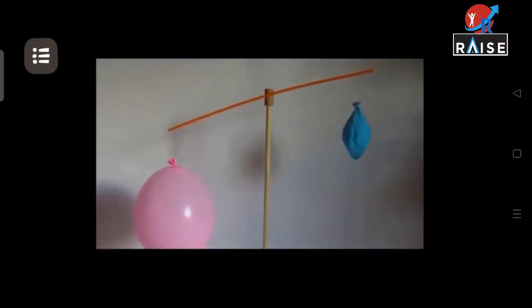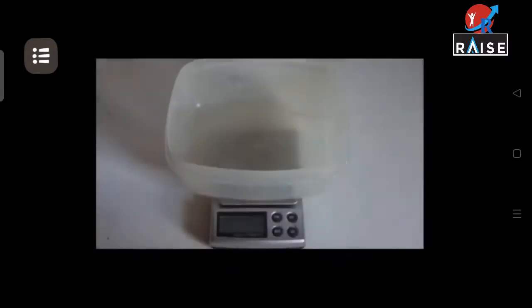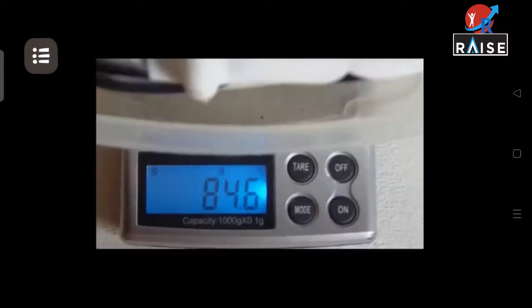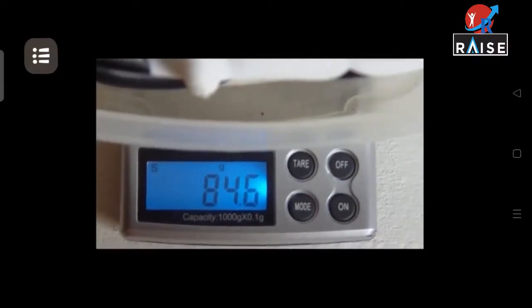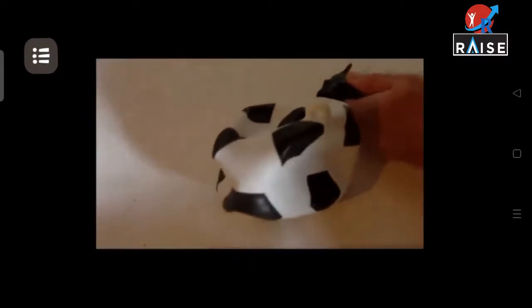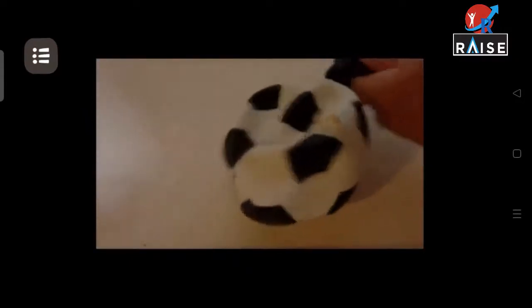The portion where the other balloon filled with air is attached comes down. What is the reason? Examine the weight of a football before filling air in it. You can see that its mass is 84.6 grams. Now, fill the balloon with air and weigh it again.